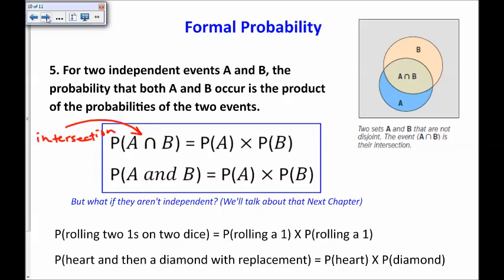The probability of rolling 2 dice and getting both 1s is the probability of rolling a 1 times the probability of rolling a 1. Those are independent events. What I get on one dice won't affect the other one. And finding that they're both 1s is the probability of rolling 1 multiplied by itself. Or drawing 2 cards, but with replacement. So I draw 1 card, I put it back, I reshuffle, and pull a second card. The probability of pulling up a heads and then a diamond would be the probability of picking up a heads times the probability of picking up a diamond.